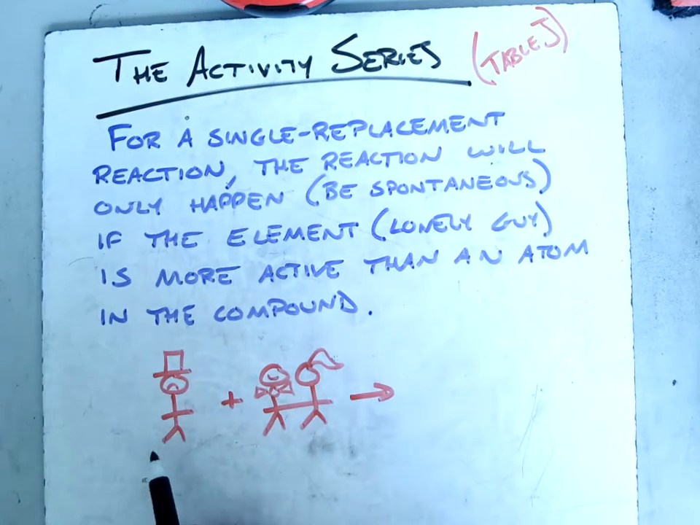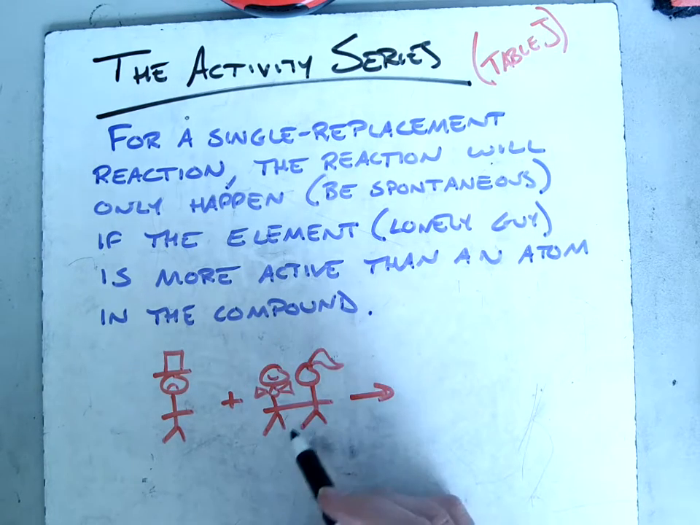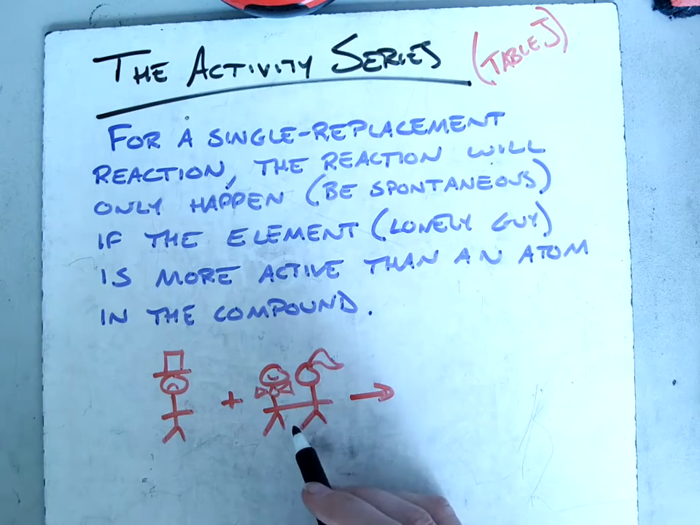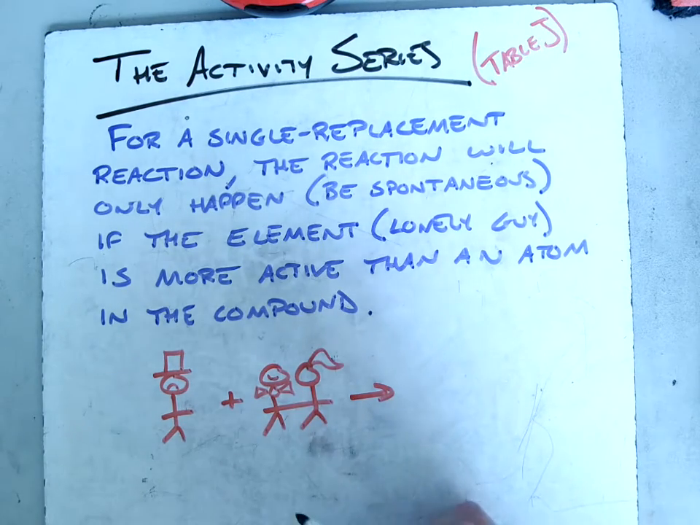You have some sad, lonely element. This could be a metal like nickel, or it could be a diatomic. A diatomic is still a sad, lonely element. If it's O2, that's still a lonely guy. And then this is a compound. And this guy has to try to replace somebody in this compound. It might happen, it might not.